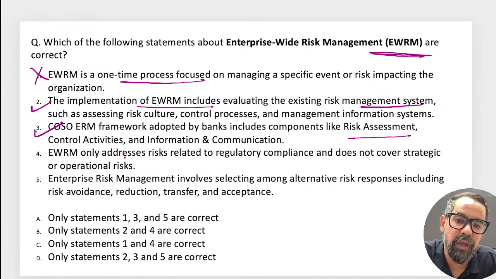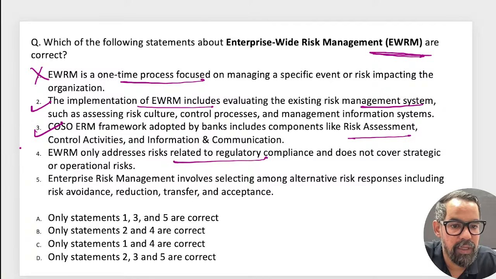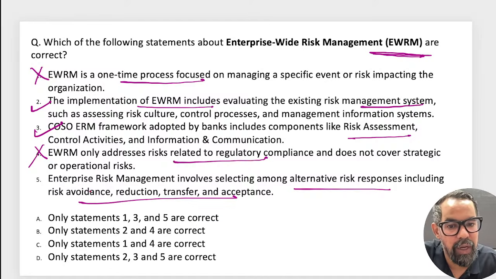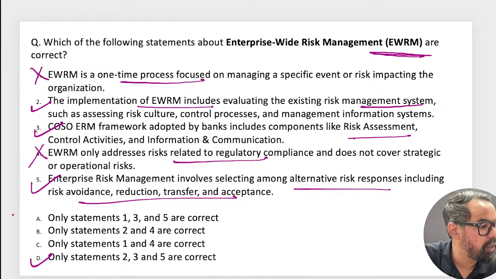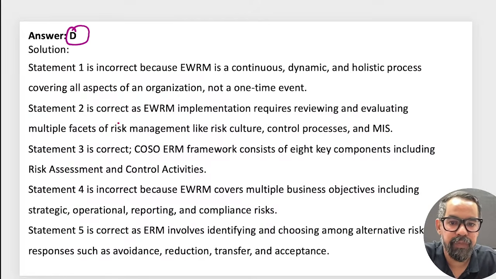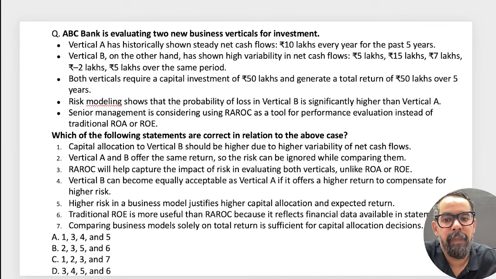The next one, it only addresses the regulatory compliances. No, it covers the strategic and operational ones also. EWRM management involves selecting among the alternative risk responses, including avoidance, reduction, transfer, and acceptance. So 2, 3, 5 means option D. Very good, guys. Option D will be the right answer for this particular one. Easy one, I guess. Next one.